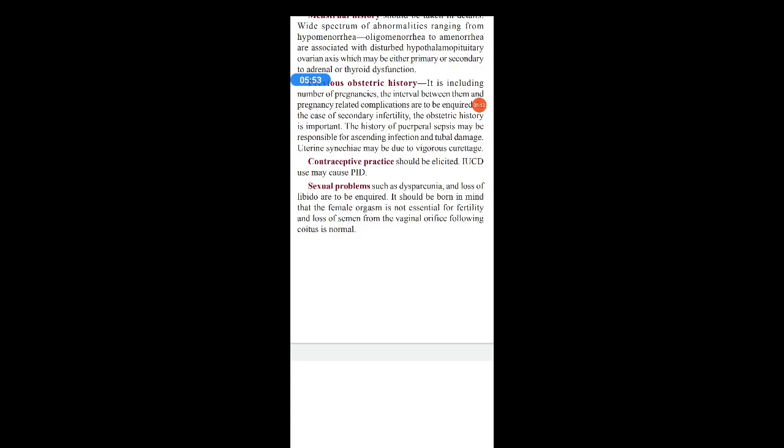Suppose you have inserted a copper T in a patient having a lower genital tract infection. Because the threads will be hanging there, with the help of a thread the infection can ascend up to the upper genital tract, that is the uterus, tubes, etc. So copper T is contraindicated in a woman suffering from any genital tract infection. Even in lower genital tract infections like vaginitis and cervicitis, you are not supposed to insert copper T.